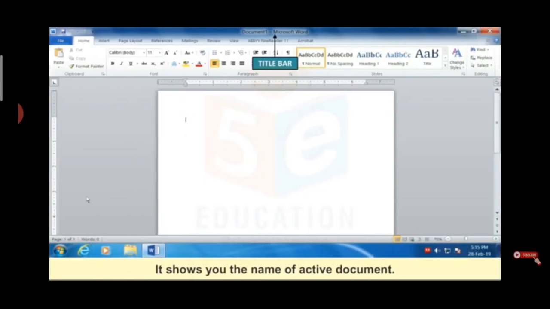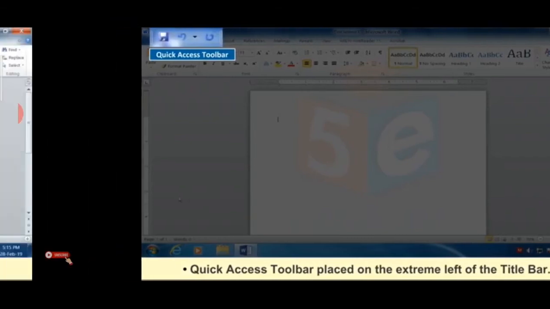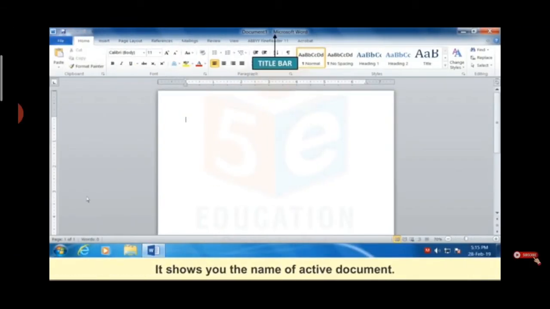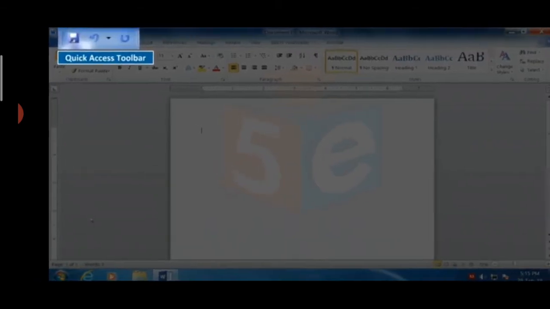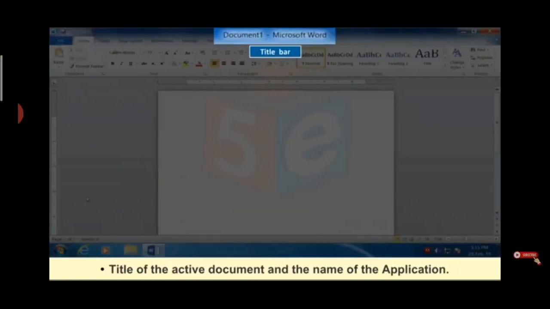Now, the title bar contains a few things. It shows the name of the active document, and the quick access toolbar. The quick access toolbar means it has the save button, undo button and redo button. Now second, it shows the name of the application, that means Microsoft Word, Microsoft Excel, or any application that you are using. It shows the name of the application as well as the name of the document, whatever name you have given.